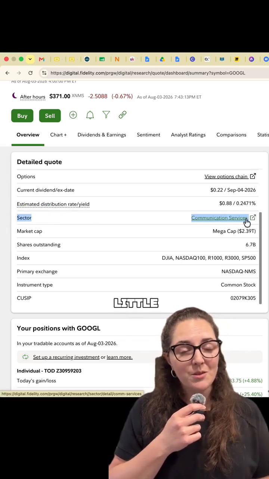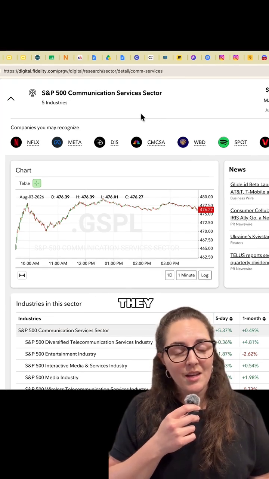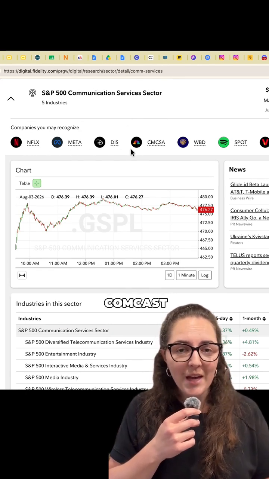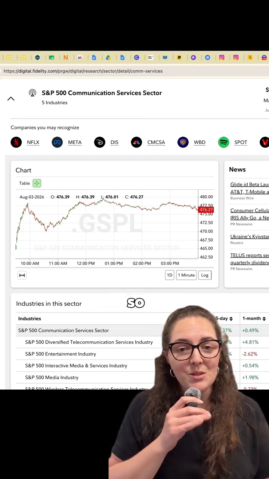So if I click on this little button here, I can see other companies within this sector. And they include Netflix, Disney, Warner Brothers, Verizon, Comcast. These are all companies that I know and I'm familiar with how they make money. So that's a good start.